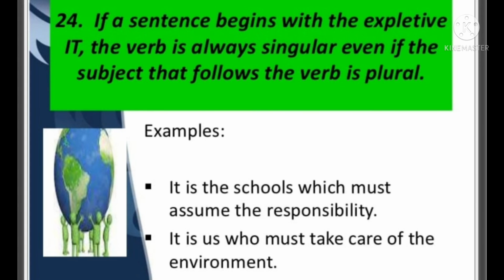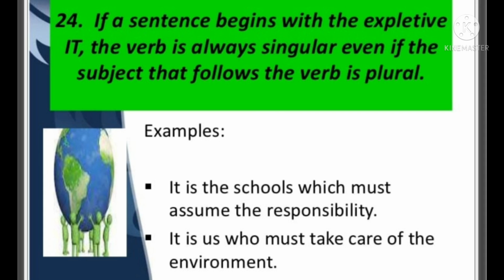If a sentence begins with the expletive it, the verb is always singular, even if the subject that follows the verb is plural. For example, it is the schools which must assume that responsibility. So, we are giving importance to the word it. That is why we have used the singular form of the verb. Even though schools is plural, we have to use a singular verb because we are using the expletive it.